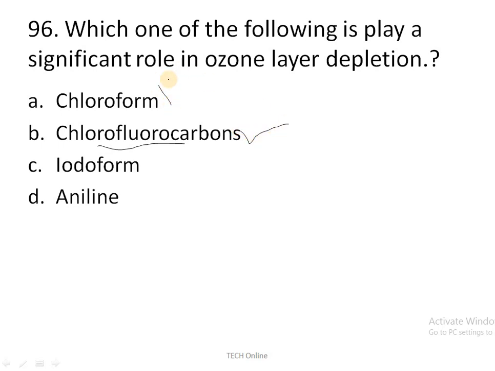Whereas chloroform is the wrong answer, iodoform is also a wrong answer, aniline is also a wrong answer. So for ozone layer depletion, just remember CFCs, chlorofluorocarbons. It is also used as Freon gas. Freon gas was used for refrigeration purposes. Okay. Moving to the next question.